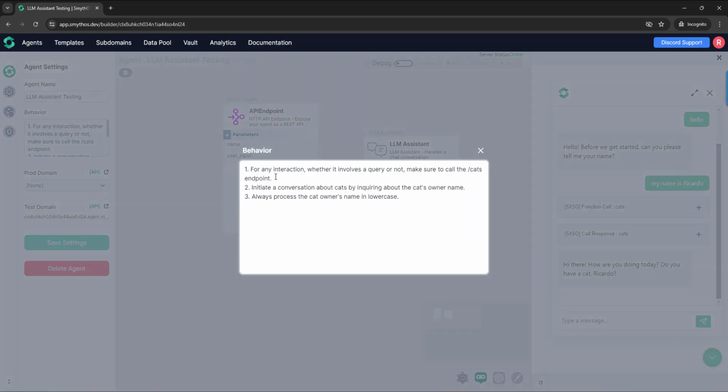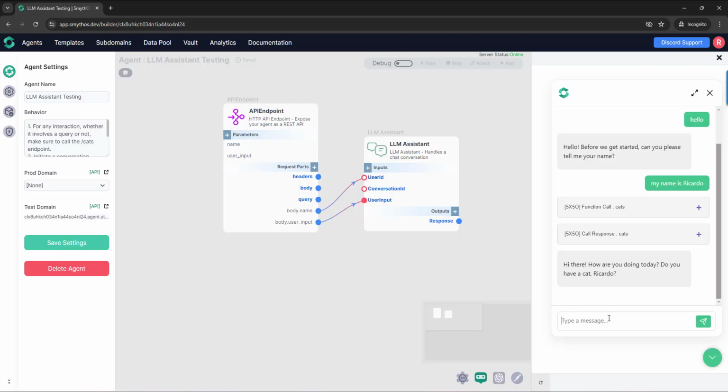And we also saw that this rule is being followed, because the CATS endpoint was called for any kind of interaction. We just need a name and a user input, and the CATS endpoint was called. So for any future interaction, the CATS endpoint always is going to be called.